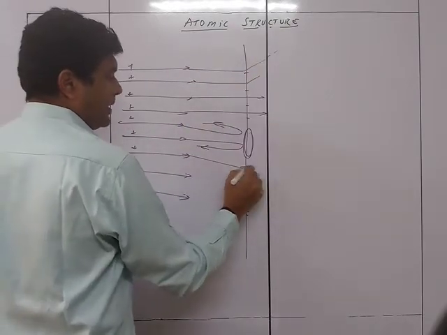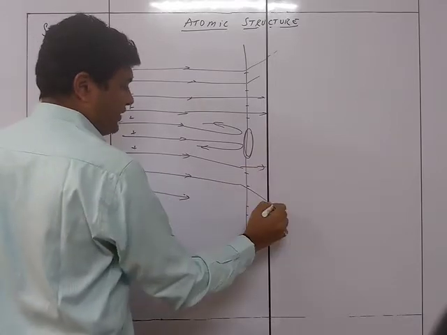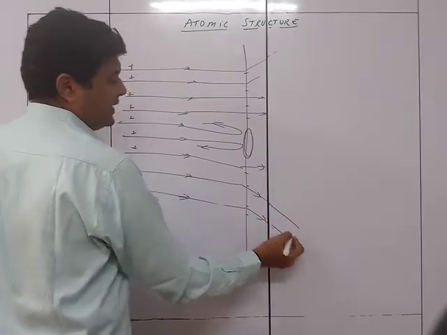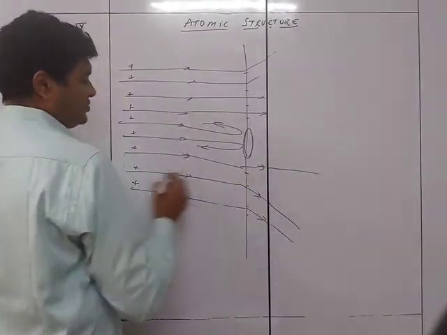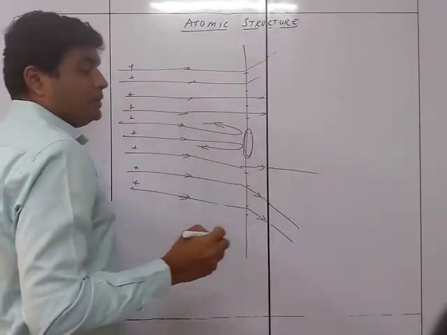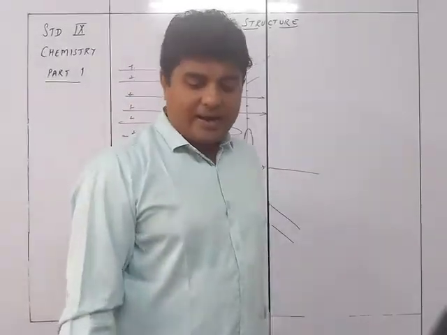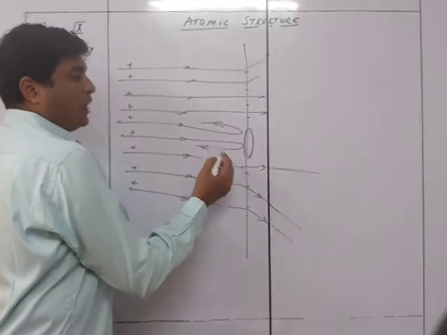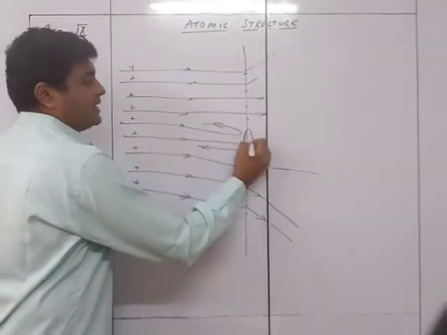This one may have passed through. Then this one got deflected like this. So there were certain ones which were getting deflected and certain ones which were going just straight. So what does it indicate? It indicates simply that the one which got deflected back was because the center contained positive